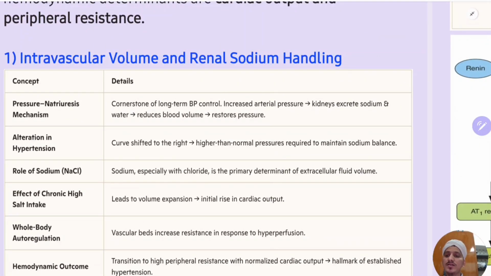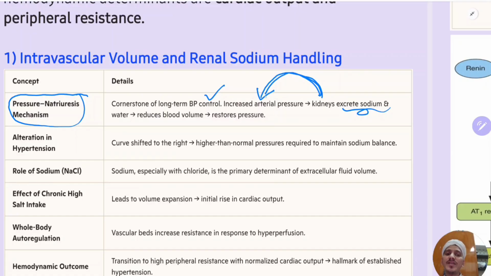So normally there is something called the pressure-natriuresis mechanism. It is important for long-term BP control. How it acts: kidneys excrete the sodium. To excrete the sodium, the kidney will increase the arterial pressure.